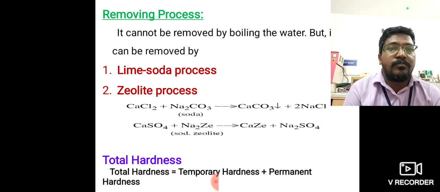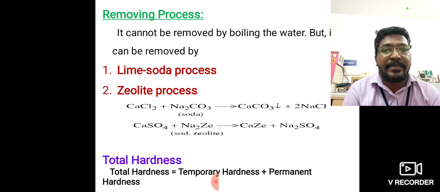The second one is the zeolite process. Zeolite means, for example, sodium zeolite, Na2Ze. The hardness-producing salt is calcium sulfate. Sodium zeolite reacts with calcium sulfate to form calcium zeolite and sodium sulfate.